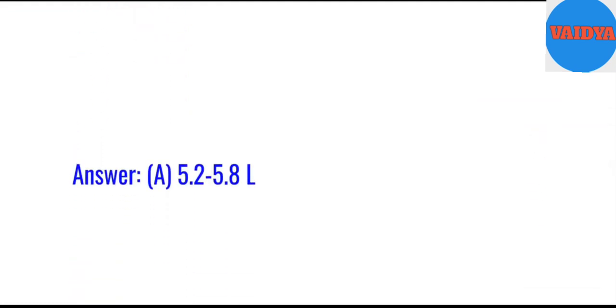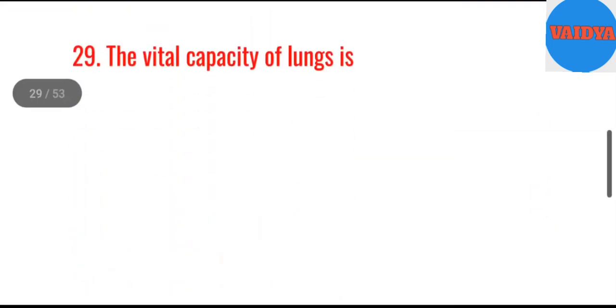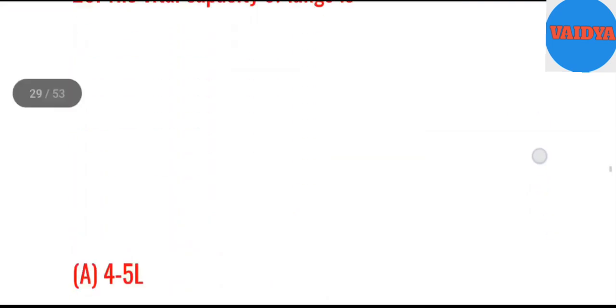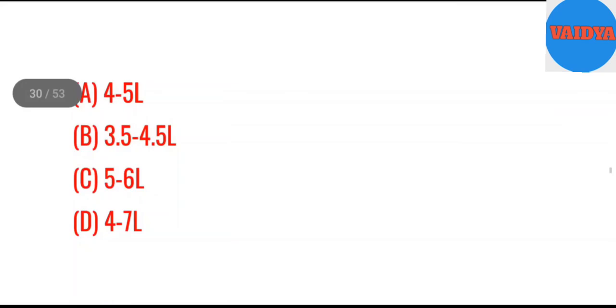29. The vital capacity of lungs is A. 4 to 5 L. B. 3.5-4.5 L. C. 5 to 6 L. D. 4 to 7 L. Answer. B.